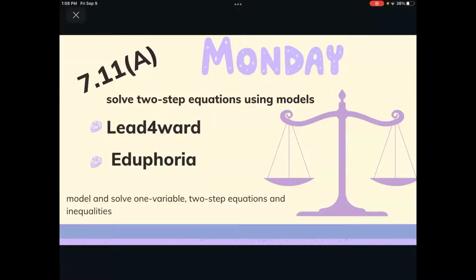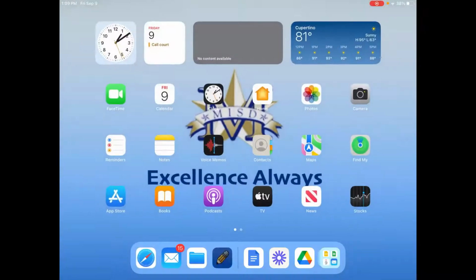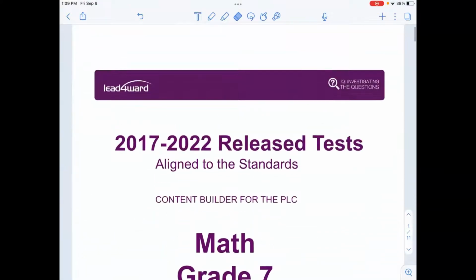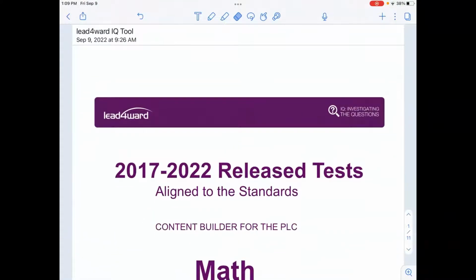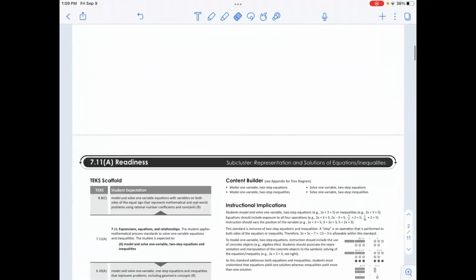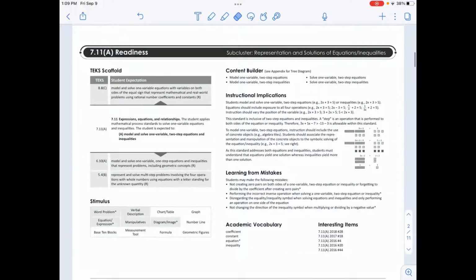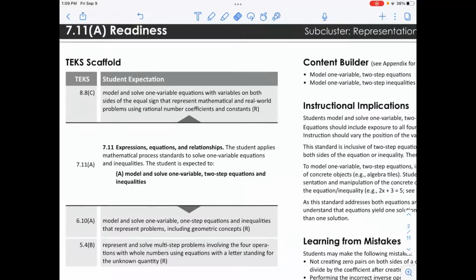All right, so now that we know the TEKS that's covered, let's dig into what is going to be covered for each day. So on Monday, that is where we are solving two-step equations using models. I'm going to show you the Lead4ward resource and what's in Eduphoria. So remember, the STAAR released questions are on Lead4ward, but also we have access to field guides. I'm going to highlight a few things, not too many, just because I don't want to take up too much time and it's already in Eduphoria, but I do want to give you the tools so you can understand where some of this stuff comes from.